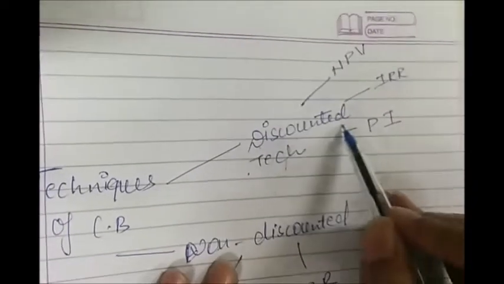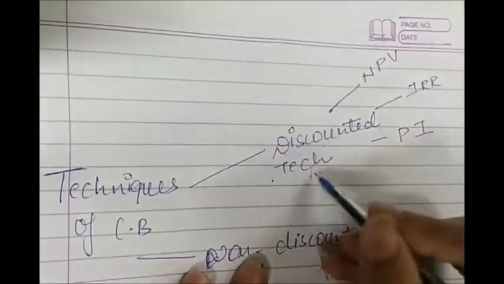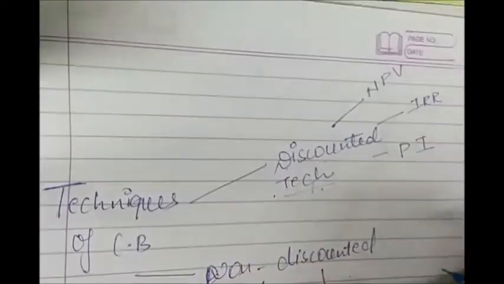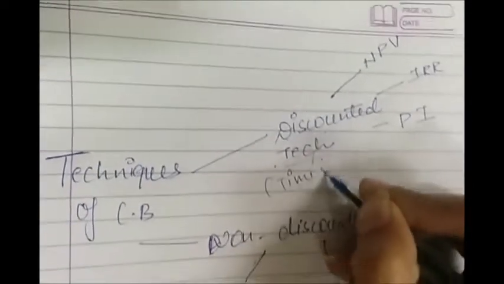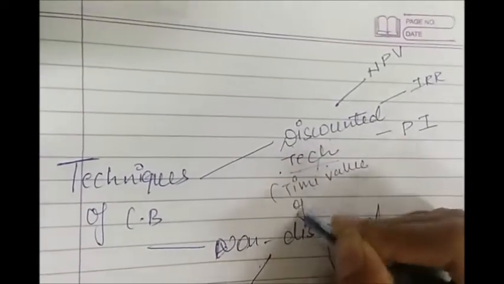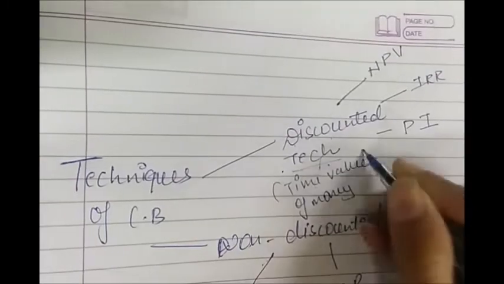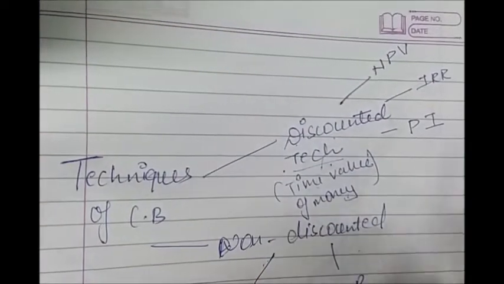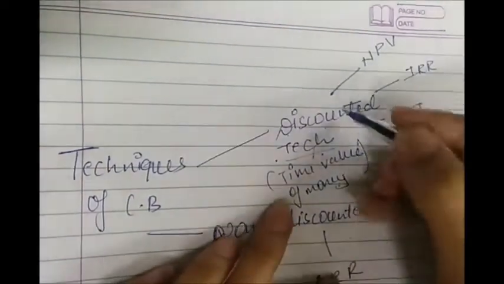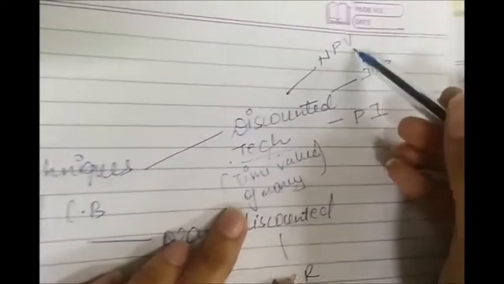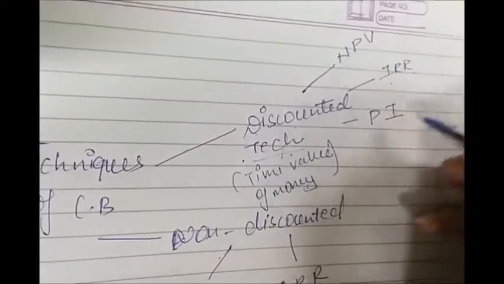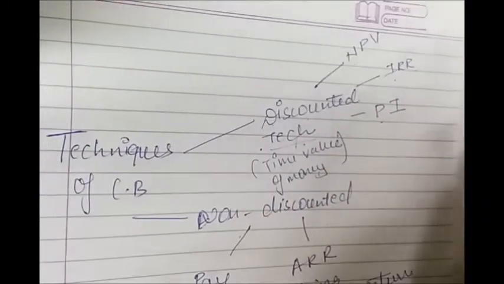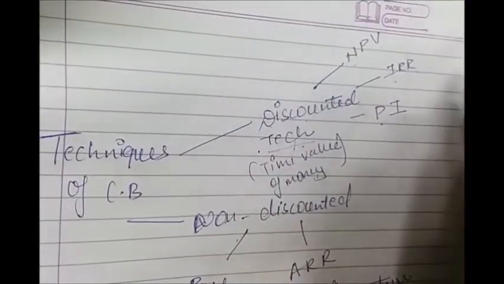Now we will look at discounted techniques. The discounted techniques are different from non-discounted techniques in a way that they consider the time value of money. Time value of money we have already studied in detail in FM1. So in this, the three techniques are NPV, that is net present value, IRR, internal rate of return, and PI, that is profitability index. We will look at this one by one.